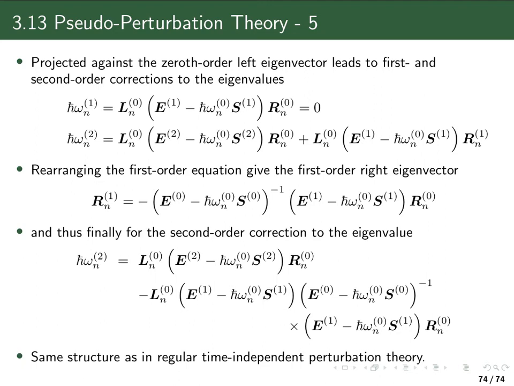Now the second order equation, at the end I arrive at this expression here. And if you look at that, you can see that this very much looks like an expression we had in normal perturbation theory. Because what do I have here? I have the 0th order left eigenvector and the 0th order right eigenvector. And here the second order corrections to the overlap matrix and to our Hessian. That corresponds in normal perturbation theory